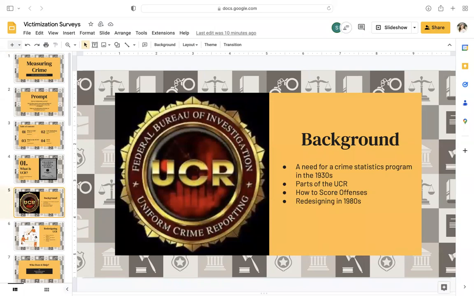Once the rules were outlined, departments would need to score offenses using the following 4 rules: hierarchy rule, crimes against persons versus crimes against property, the hotel rule, and jurisdictional guidelines. These rules made sure an offense was not counted twice, whether that be because of 2 jurisdictions, making sure each person versus person crime was counted, and persons versus property counted as once.